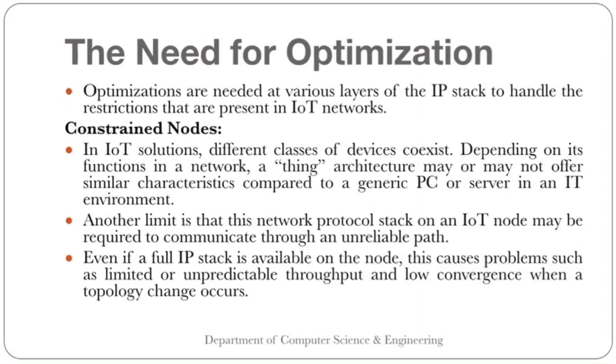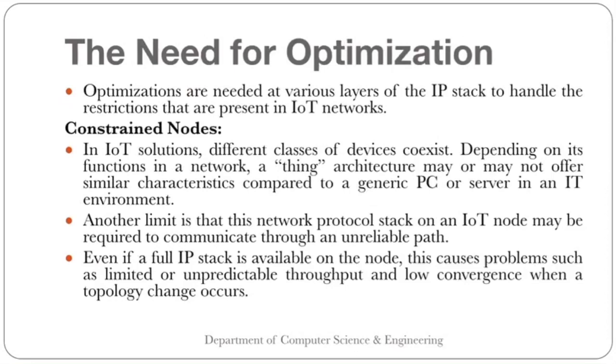Then let's talk about the need for optimization. Optimizations are needed at various layers of the IP stack to handle the restrictions that are present in the IoT network. It is needed because it has to handle the restrictions that are present in the IoT network.